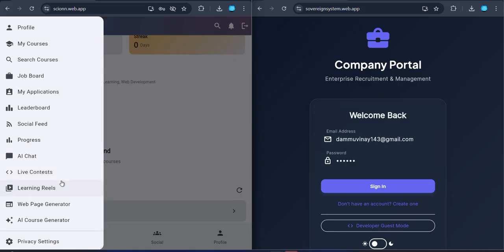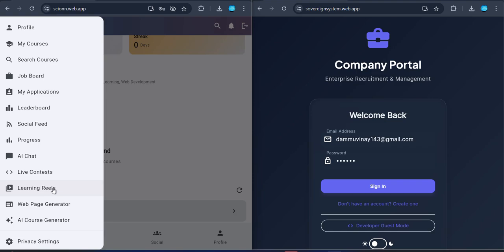The live contests. The live contests are related to the company portal, which will be organized by the company. Let's discuss it in the company part.